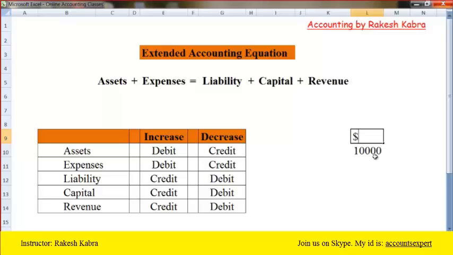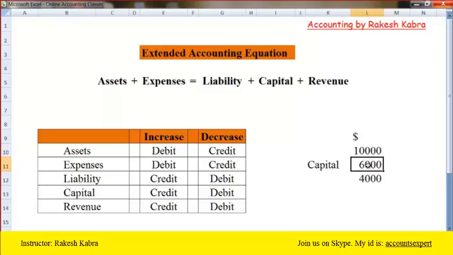Now suppose to start a business you require $10,000, but you have only 6,000. So there is a lack of money. How much? 4,000. You need to arrange that 4,000, because to start the business you need $10,000.